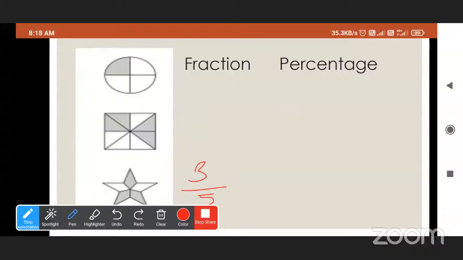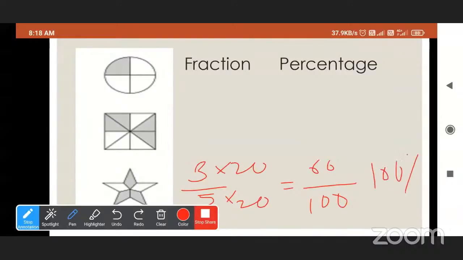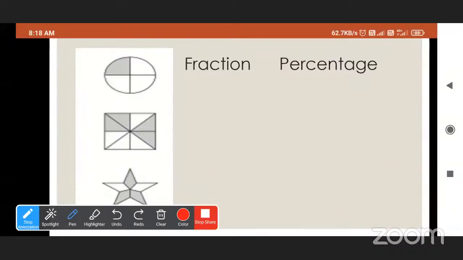So to get the percentage, we have to convert the denominator to 100. So we will multiply it by 20. Up is 60 and down is 100. So 60%.